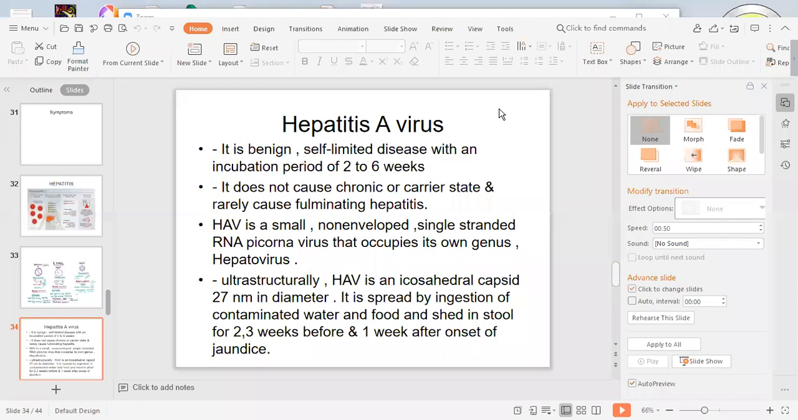Now, it is a very small virus. The other characteristics of this virus are that it is a non-enveloped, single-stranded RNA picornavirus that occupies its own genus, Hepatovirus. The diameter of this virus is 27 nanometers. Capsid. The capsid of this virus,